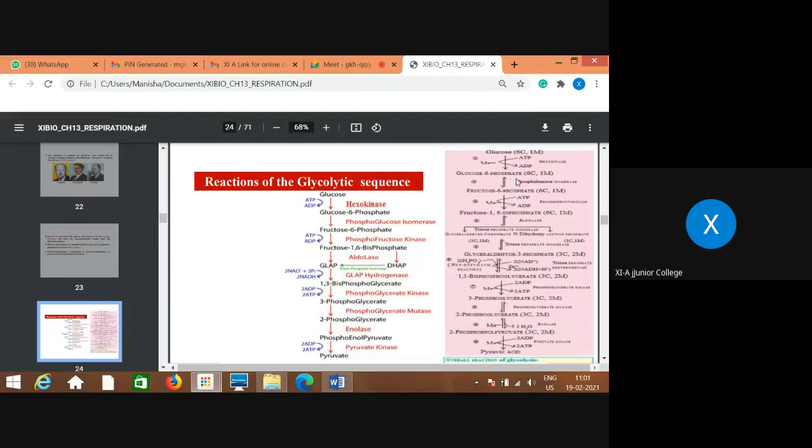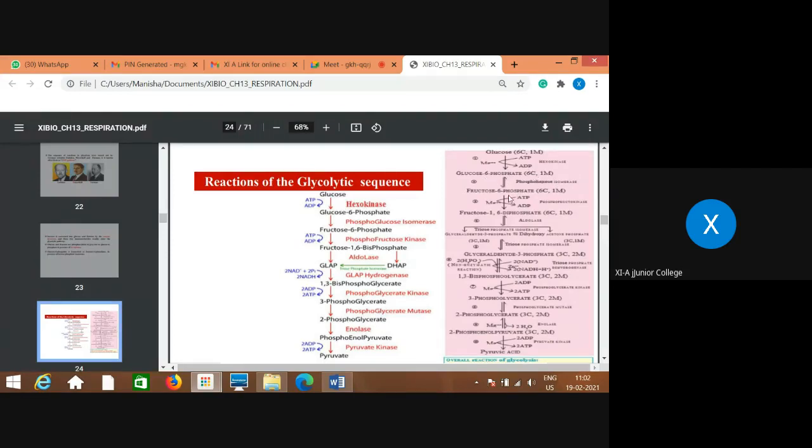This glucose 6-phosphate gets converted into fructose 6-phosphate in the presence of the enzyme isomerase. Glucose and fructose are isomers of each other; both are 6 carbon, only the type of sugar is different. That's why it is an isomerase type of enzyme.